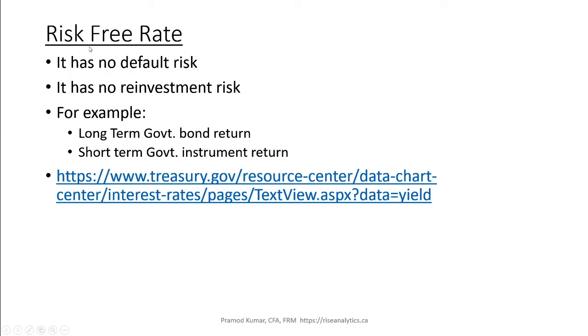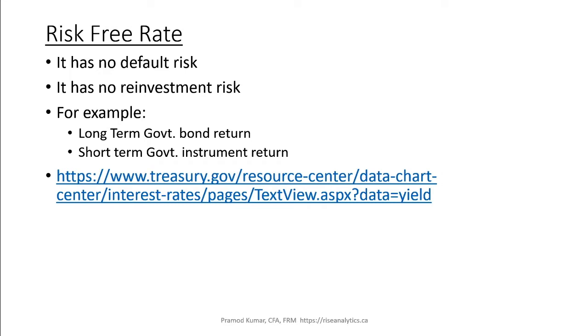We call this risk-free rate because these have no default risk for sure. We know that the government won't default. So that's why we picked those rates. That's the number one reason. The second reason is, even if we reinvest our investment, that return will be the same, so there won't be any reinvestment risk. For example, if you invest in a 6-year rate or 3-year rate, then invest in a 3-year rate again, you can reinvest without any fear that you will lose your securities.